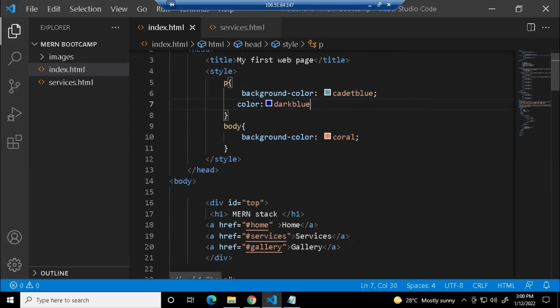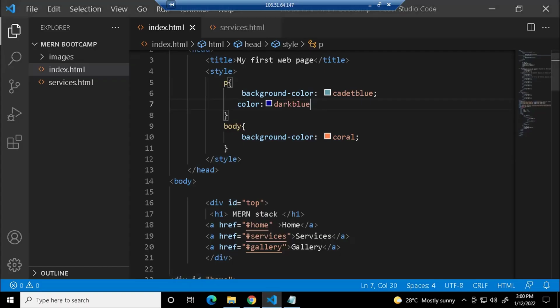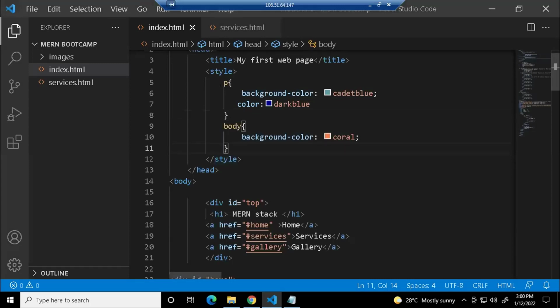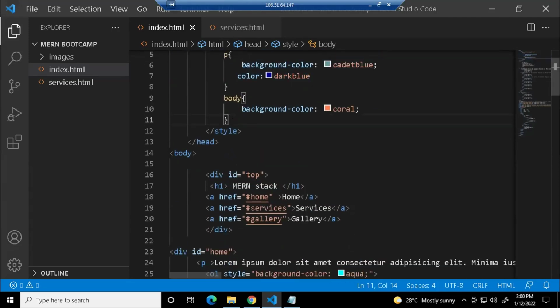You can give text font, like font size. You can give the indentation. All the things can be given. So that is why we use the curly braces, to enclose all these styles. Similarly, whatever tag you are selecting here and whatever style you write within that selector, it will be applied to all the tags in that document. You can apply to any tag, guys.